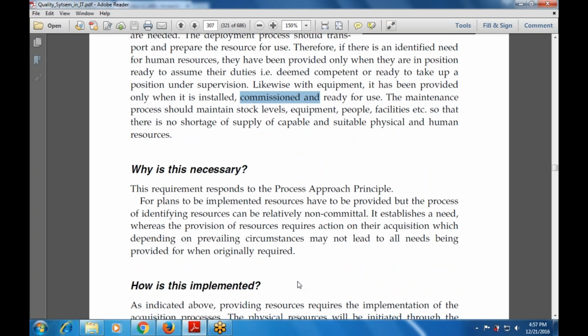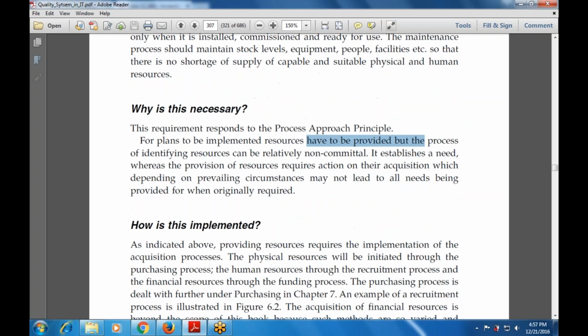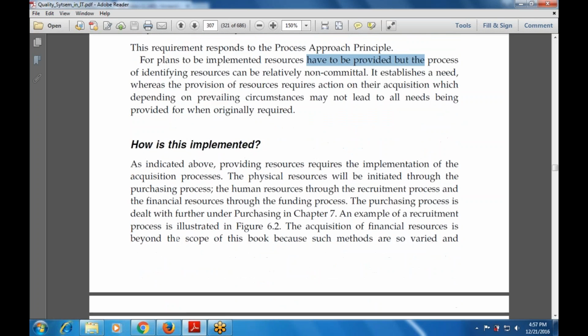Now, why is this necessary? What is the main requirement of this? Because this leads to the process approach principle. For the plans to be implemented, resources have to be provided, but the process of identifying the resources can be relatively non-committal, in the sense of non-targeted, and that also establishes a need wherever the provision of resources requires action on their acquisition, which depends on prevailing resources, so that all the needs are satisfied and provided for when needed.